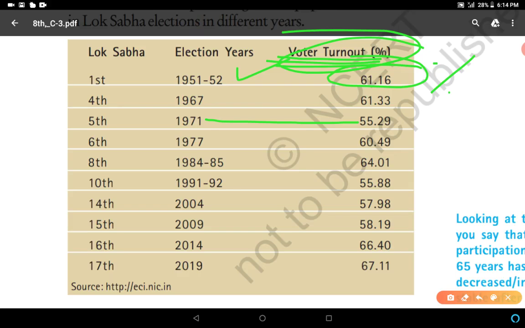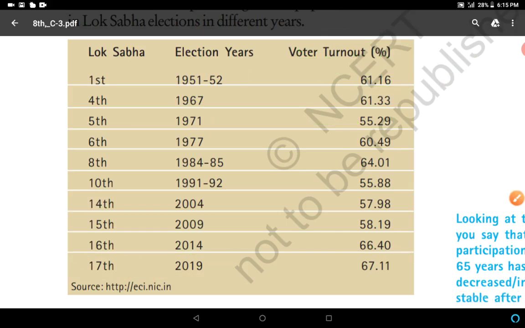55.29% was the voter turnout, and it was the least voter turnout till now. And in the 17th Lok Sabha election 2019, the highest voter turnout ever in Lok Sabha elections in India, 67.11%. This is the voter turnout.